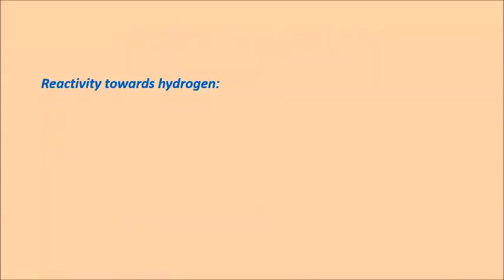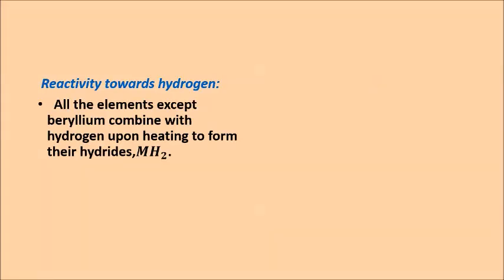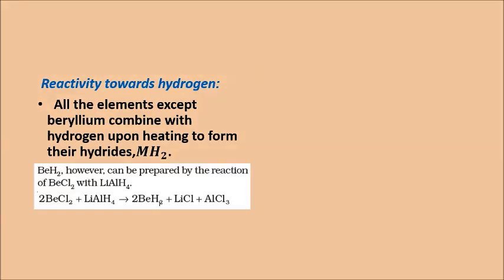Then the reaction towards hydrogen. All the elements except beryllium combine with hydrogen on heating to form their hydrides, that is MH2. Beryllium hydride, however, can be prepared by the reaction of beryllium chloride with lithium aluminium hydride.